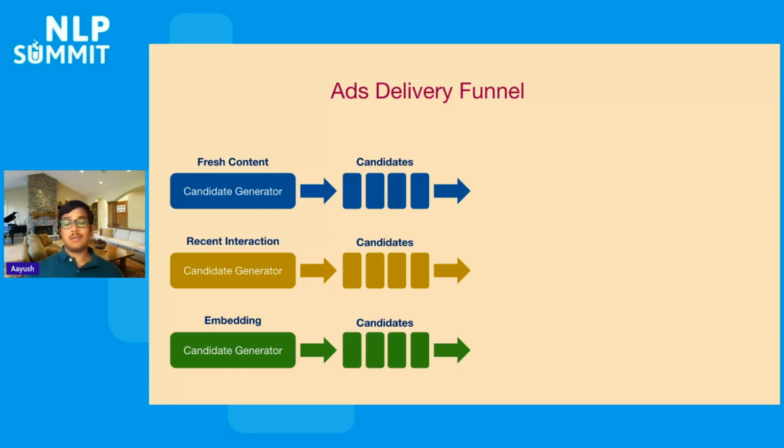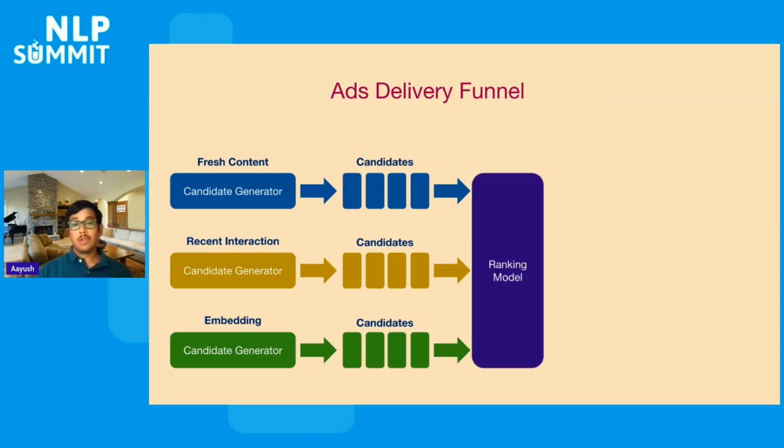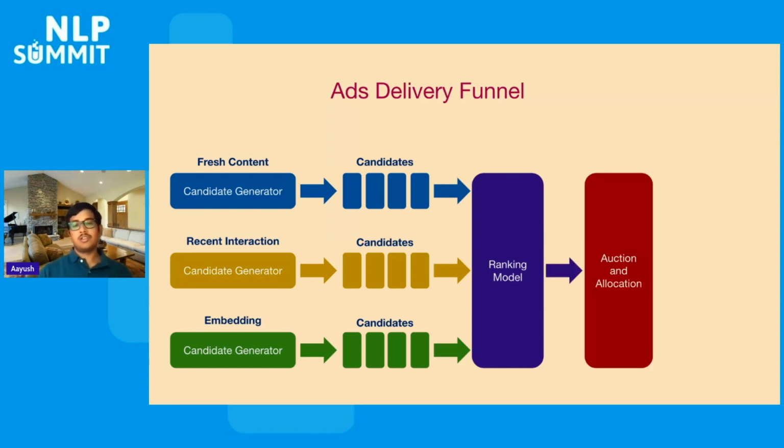These could be as simple as generating fresh content, looking at the user's recent interactions, or embedding based generators. Their main motivation is to return the maximum set of best candidates that we can show to the user. Then this passes through a ranking model, which tries to make precise predictions for all of the use cases that I had shown before.